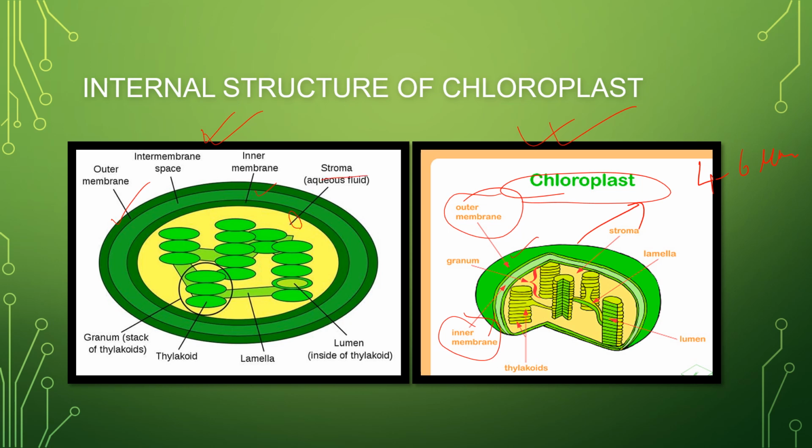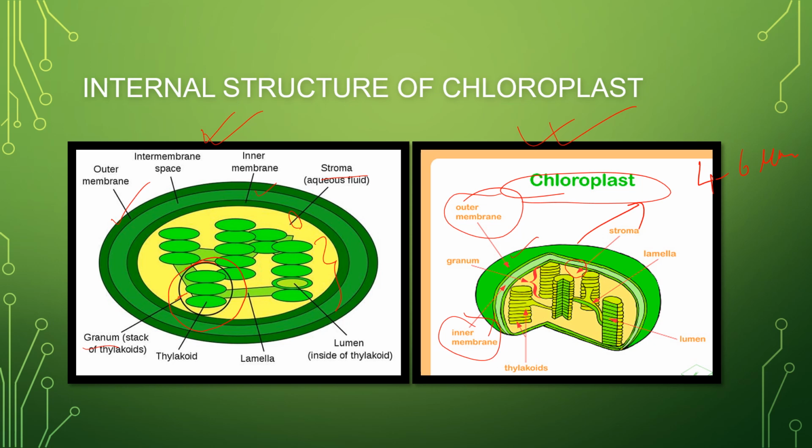So this inner aqueous part is the matrix or the stroma. Now we can say that chloroplasts contain stacks. What are these stacks of structures called? These are called the granum or the grana. So these coin-like stacks of lamellar structures are called grana, and granum is the singular. If you are taking one itself, it is called the granum.